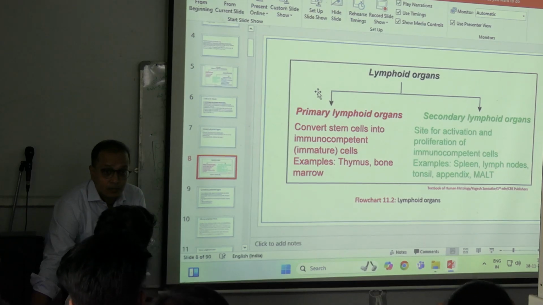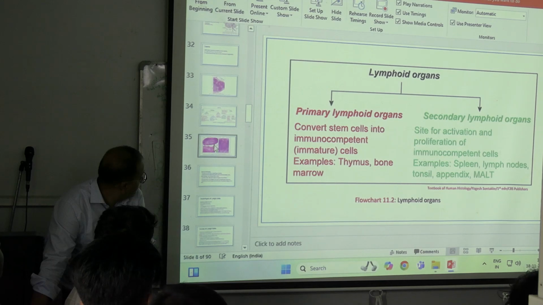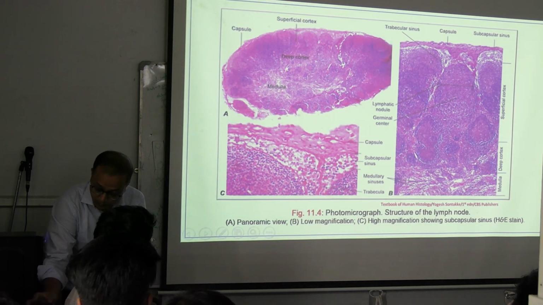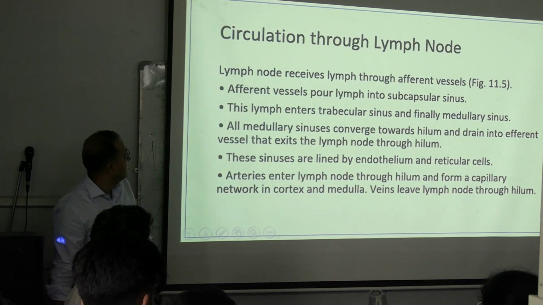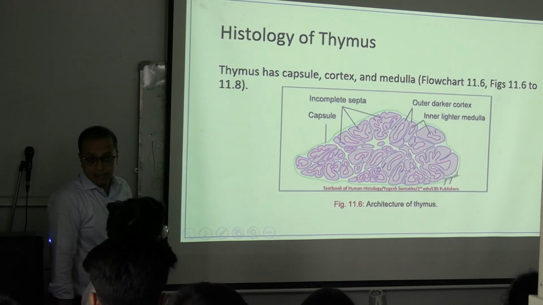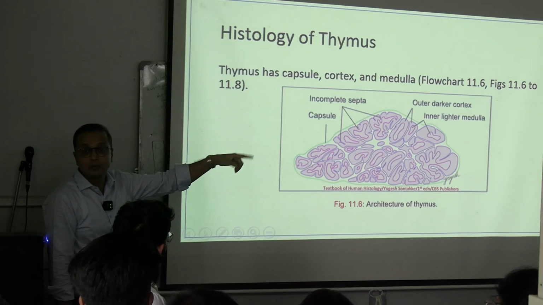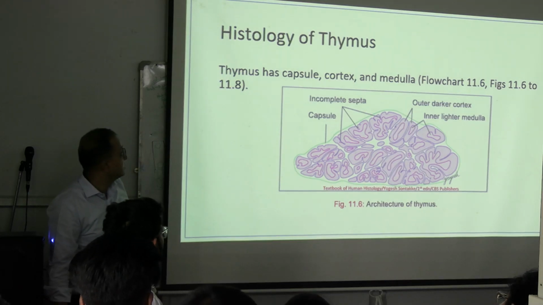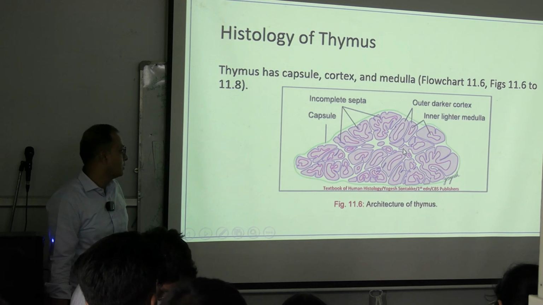That means this is the point where it is born actually, right? This is the point where the lymphatic cells are actually born. Basically, lymphatic tissues or lymphatic cells are born here, and after being born, they are sent to the secondary organs, which are lymph nodes, spleen, etc. So the thymus is a primary organ, a birthplace